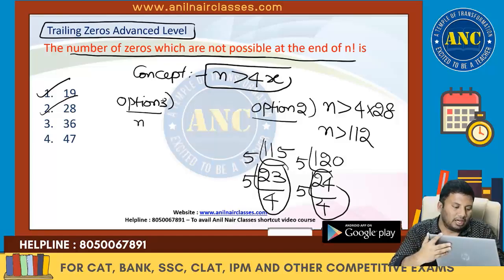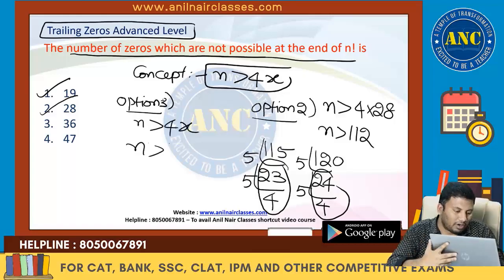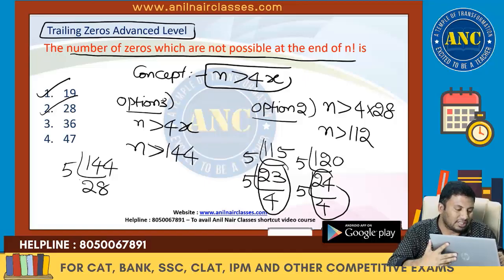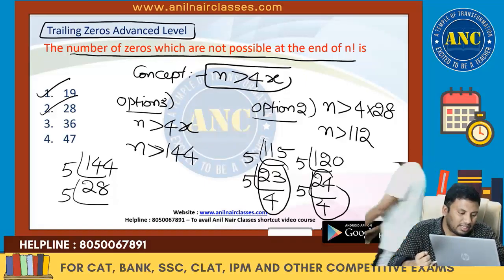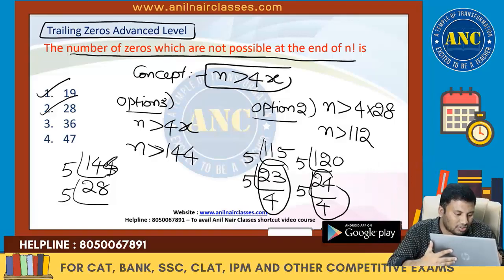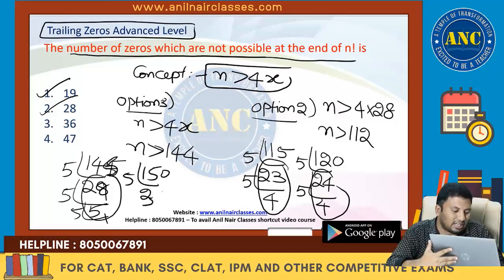Option 3: n is greater than 4x, n is greater than 144. What is the multiple of 5 greater than 144?